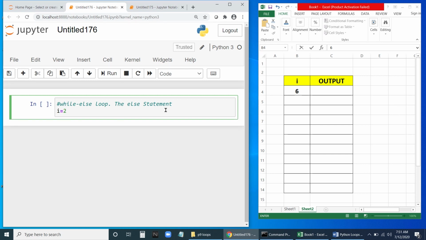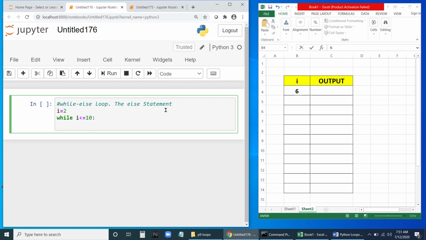The even numbers start with 2, and till 10 we need. Okay. So while, let me give space here, I less than or equal to 10. Fine.